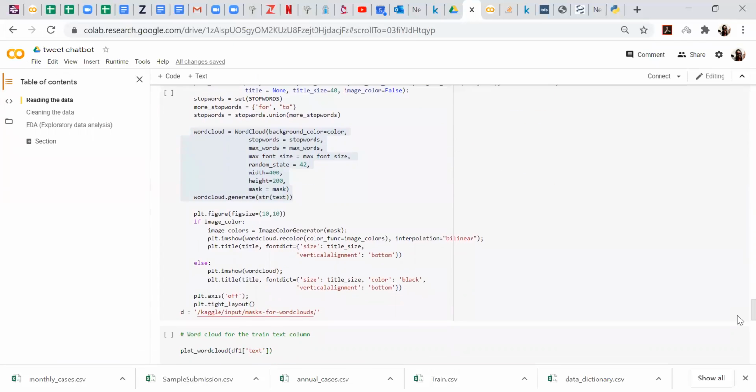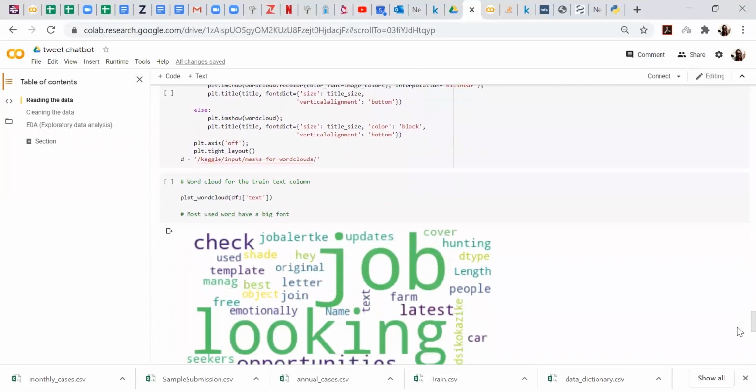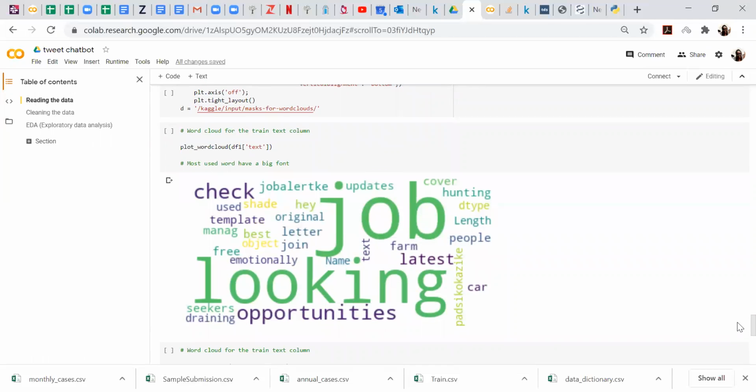Yeah. And so the first one I did, like I said, was for text. And then this is what displayed. Most used words will have a big font. So as you can see, job and looking have really big fonts. I can see Ikokazi there, check as well, job alert, KE, template, opportunities, all of them are there.